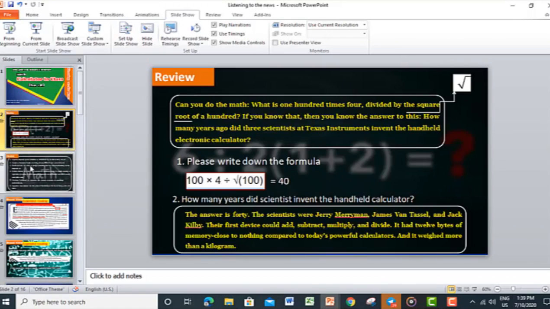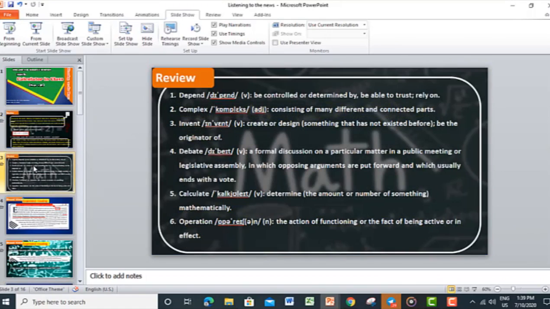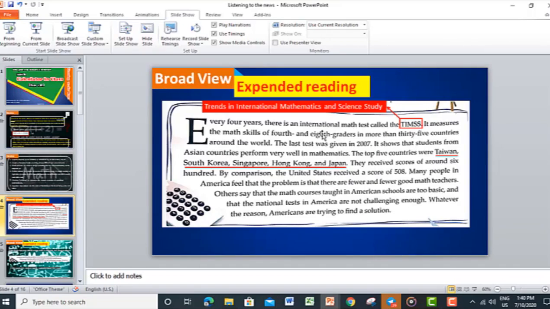You have learned about the calculator, and some vocabulary like depend, complex, invent, debate, calculate, and operations. You also learned with the broad view extended reading about world mathematics, or trends in international mathematics and science study, and we talked about it on Friday.